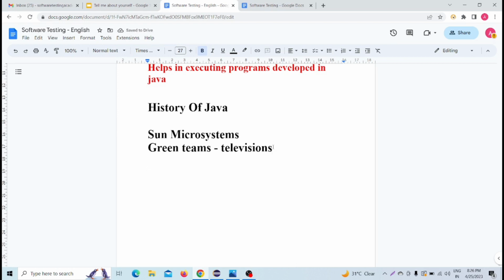Three men, or three persons. One is James Gosling, we have all heard this name. Then Mike Sheridan. And the third person is Patrick Norton.